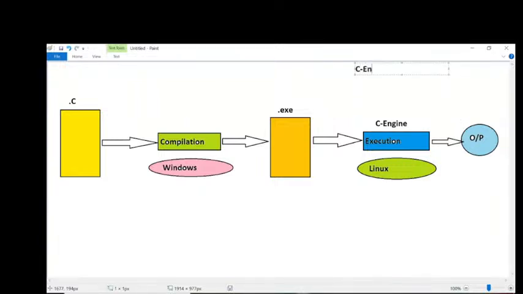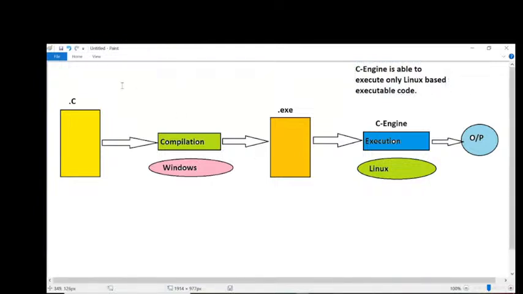Here the C engine is able to execute only Linux based executable code. Observe carefully. The C engine is available on top of the Linux operating system. Because of that, the C engine is able to execute only a Linux represented .exe file, Linux represented executable code. One fundamental point you have to recognize.